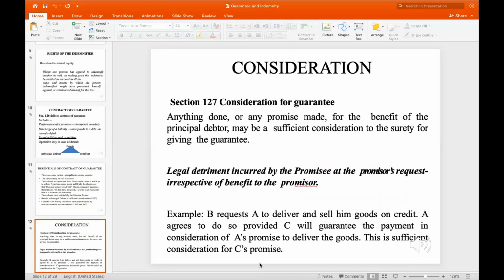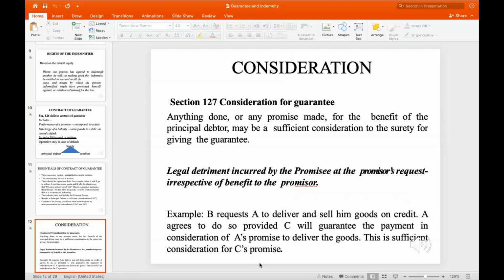Next is the consideration. Now, what is a consideration for guarantee? For a contract of guarantee to exist, we need a consideration. However, the consideration might be a bit different from the consideration that has been defined in the general contract. To a certain extent, not exactly very different, but to a certain extent.